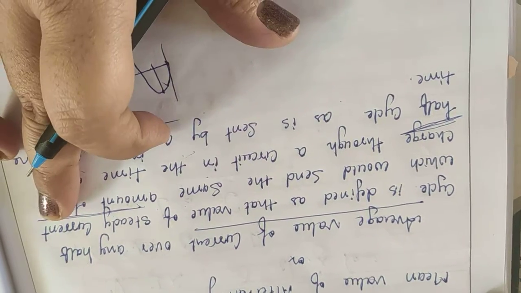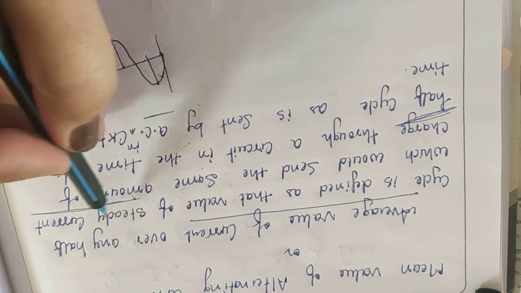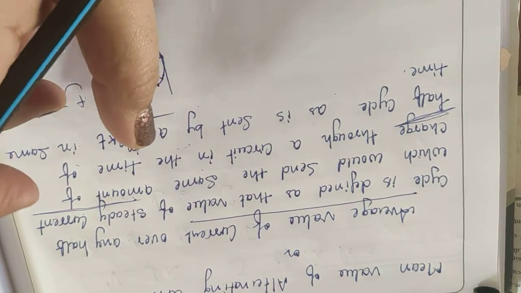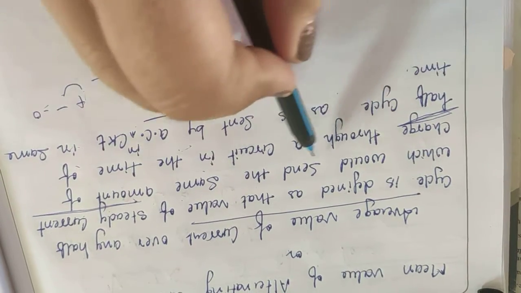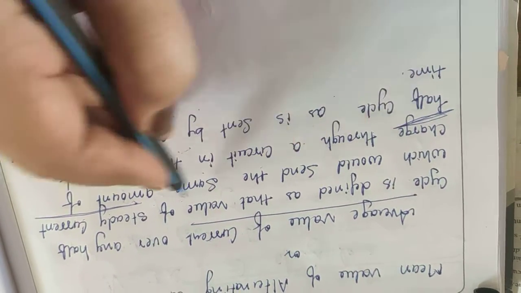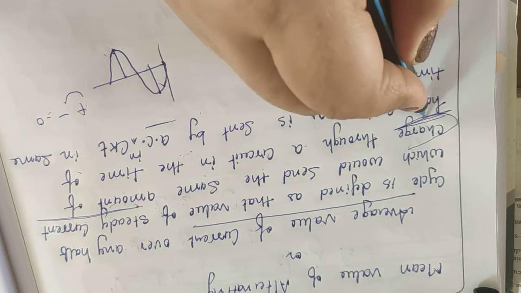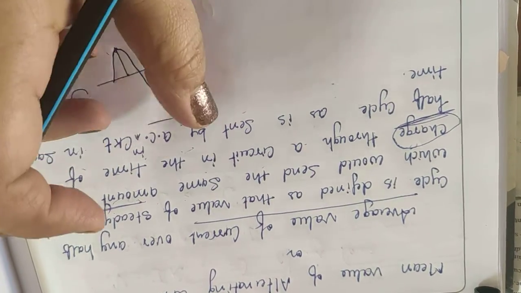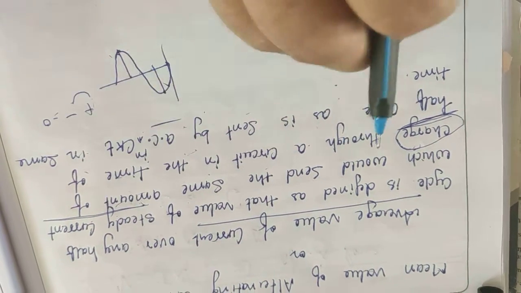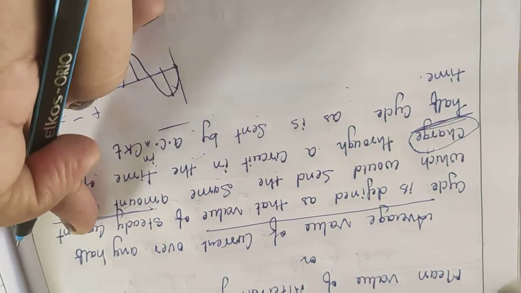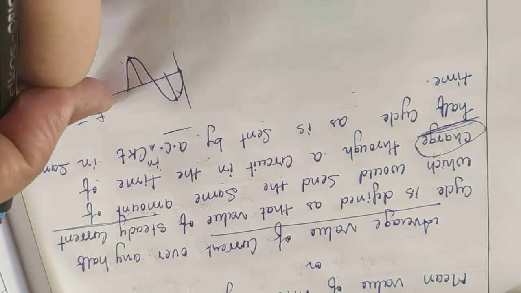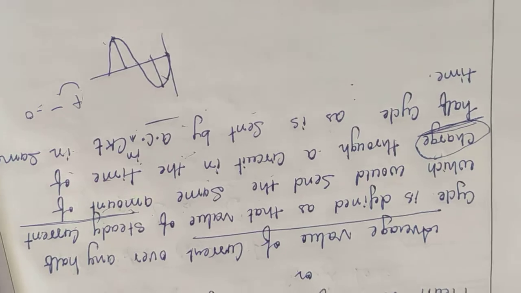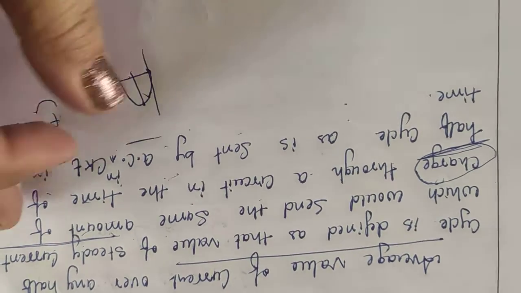So as per the definition, for any half cycle, it is defined as the value of that steady current. It means we have to find the value of steady current for which it would send the same amount of charge. Now keep in mind, here we are talking about the charge through a circuit as is sent by the AC circuit. We firstly have to find the amount of charge sent by steady current, and then the charge sent by the AC circuit. Then we will equalize both these charges and get the value of average current.